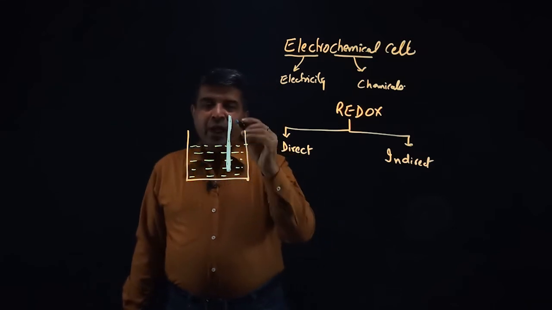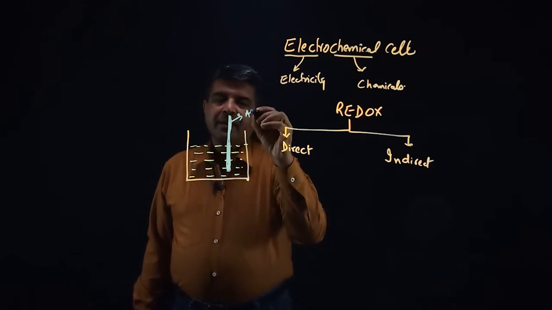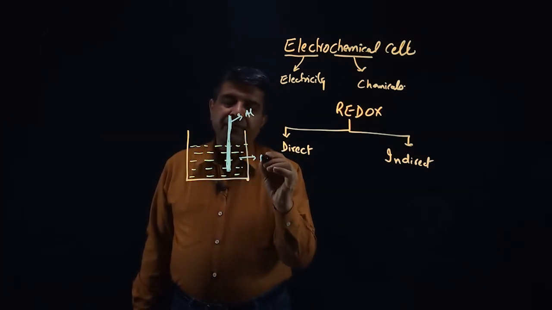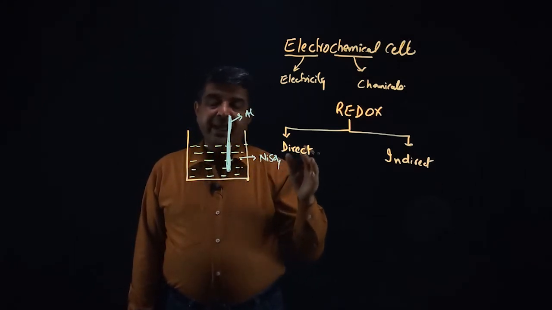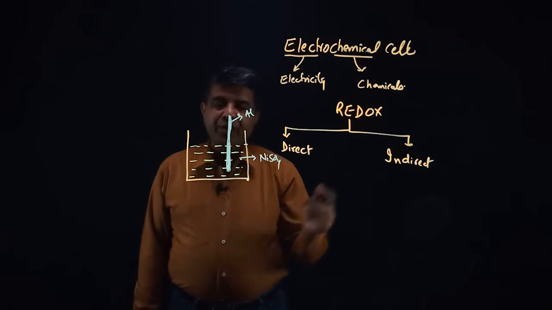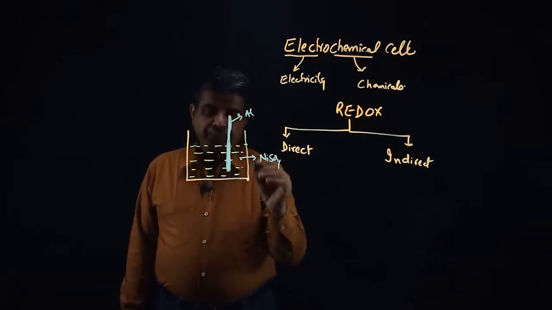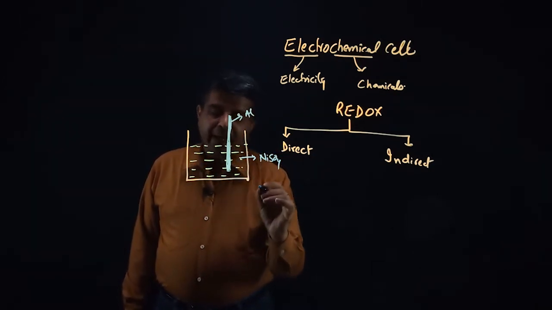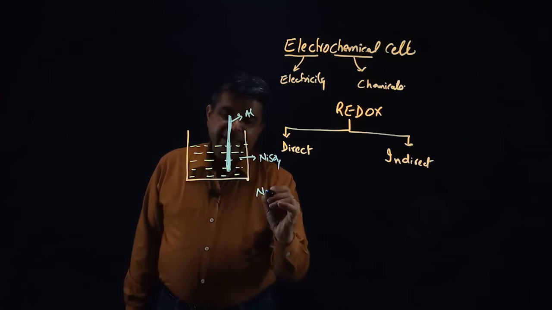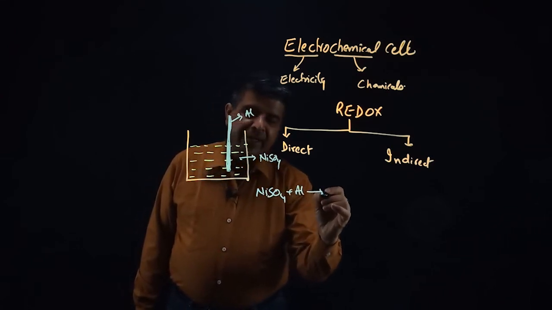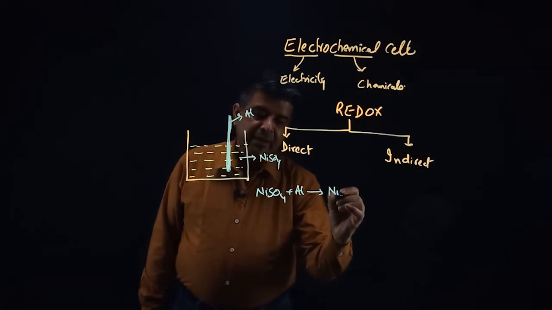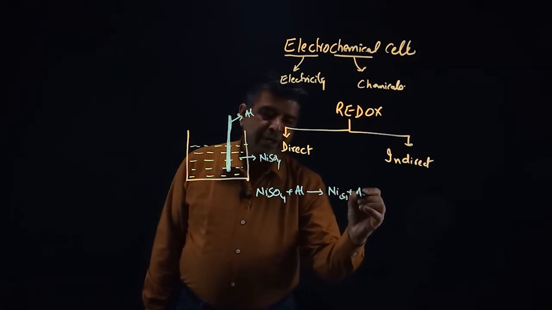So now aluminum is more reactive than nickel, and I would be discussing electrochemical series in the future videos. So the reaction that would be occurring is nickel sulfate plus aluminium is giving nickel solid plus aluminium sulfate.